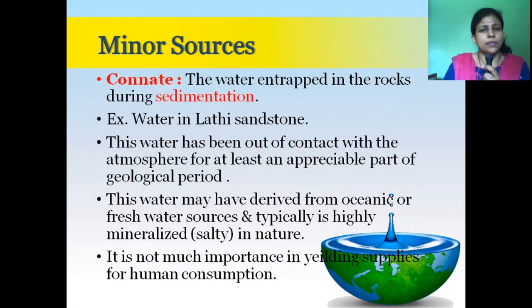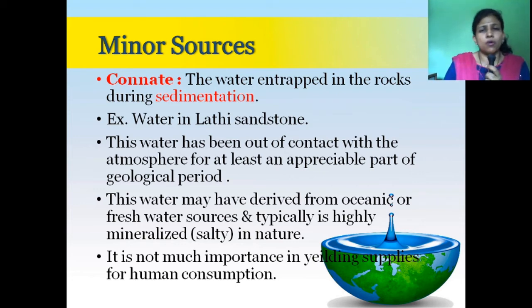Now we will see minor sources. Minor sources are of three types: connate water, magmatic water and metamorphic water. These waters form when rock is formed. It is classified on the basis of rock type.